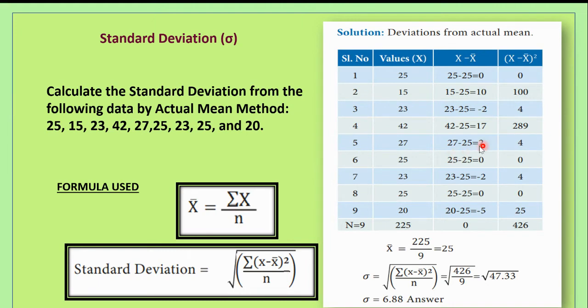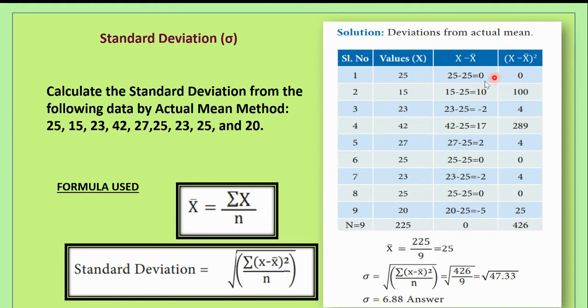So 27 minus 25 will give you 2. 25 minus 25, 0. 23 minus 25, minus 2. 25 minus 25, 0. 20 minus 25 is equal to minus 5. So the first number is the value x. The second one is x bar, which is common for everything.